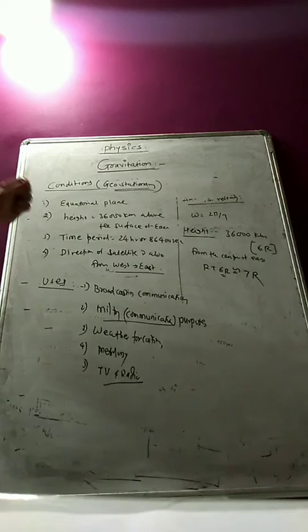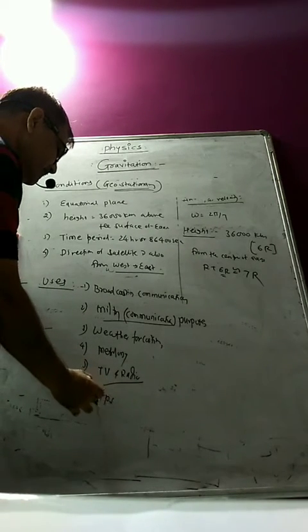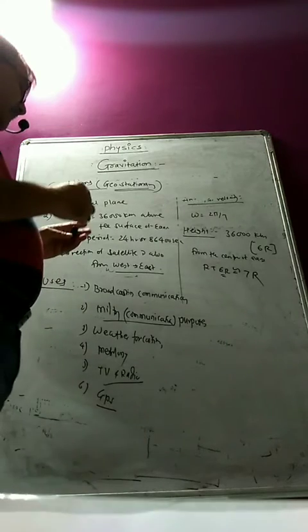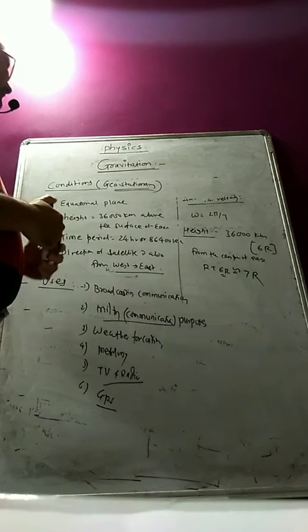For the GPS system, it can be used for the global positioning system. So these are the different uses of that communication satellite.